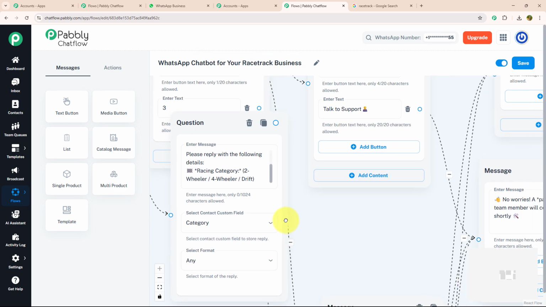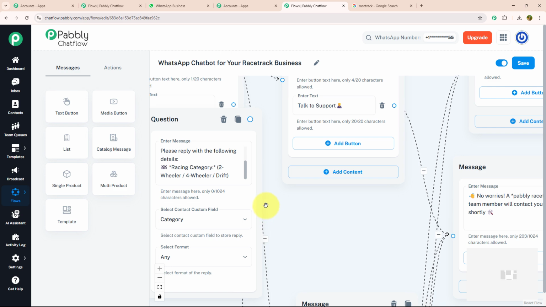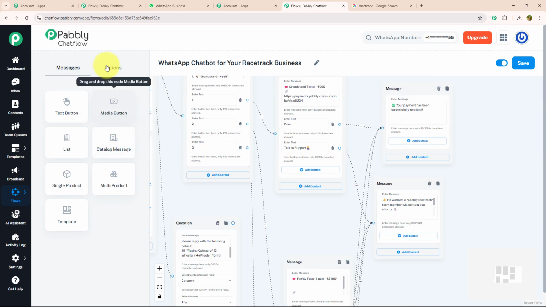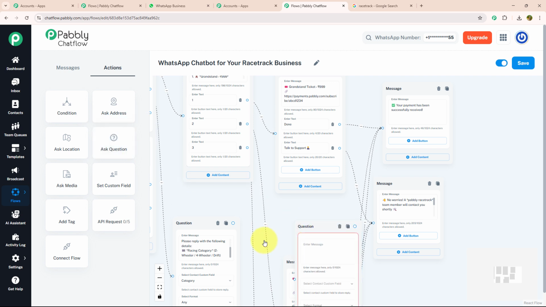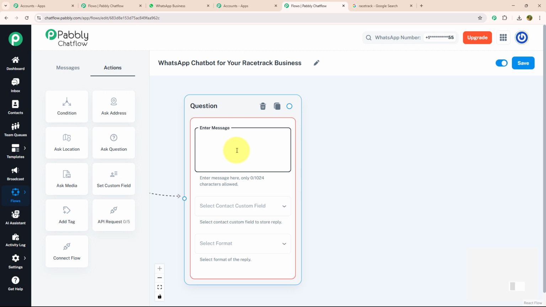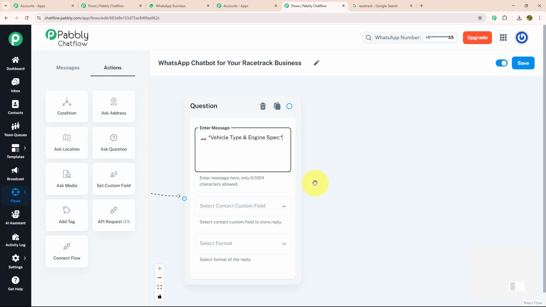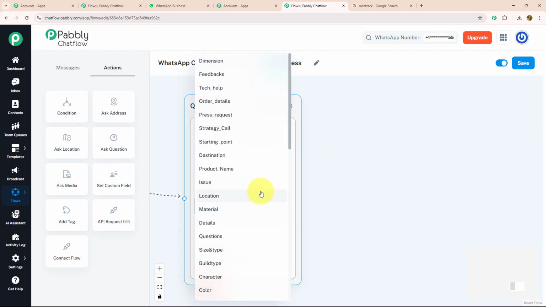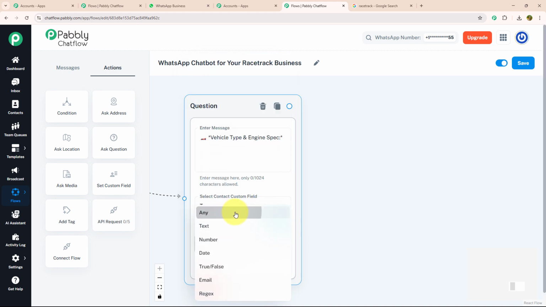Now, after knowing the category, I want to know about the vehicle type and engine. For that, I'm going to again drag and drop the ask question button, connect it with my previous question and enter my message: vehicle type and engine specifics. For that, I'm going to select my contact custom field as type and my format as any.